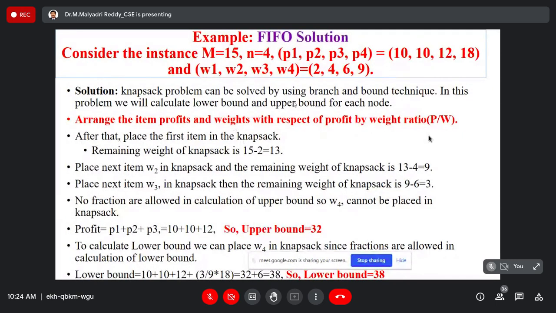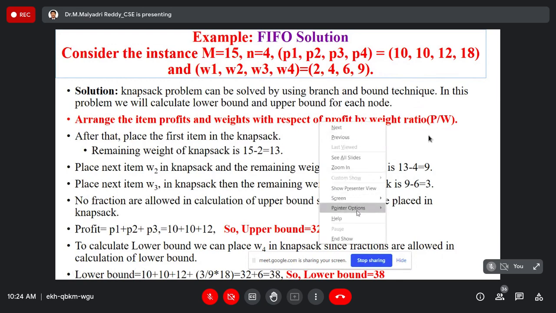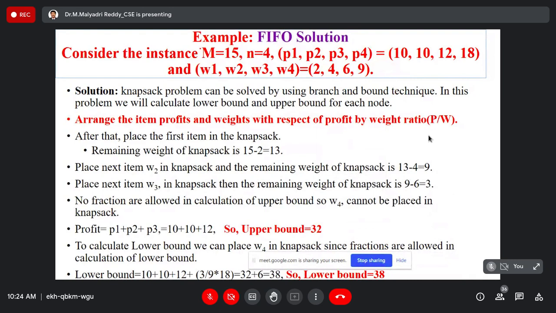So here in the knapsack problem, let us take one example. Only one problem is there, one more problem in the exercise is there. It is a textbook problem. Mostly we will get this problem in our external exam. It has a total of 4 objects, with the maximum capacity of the bag being 15. The same problem I explained in the previous class also. The corresponding profits of the objects are 10, 10, 12, 18. The corresponding weights are 2, 4, 6, 9. These are the 4 objects, with the maximum capacity of the bag being 15.